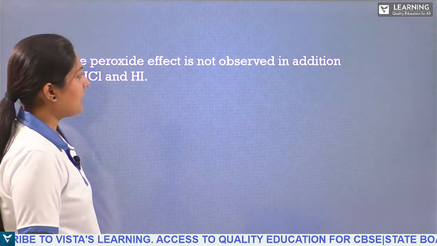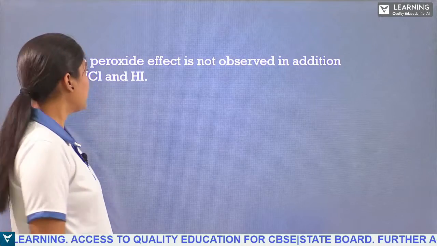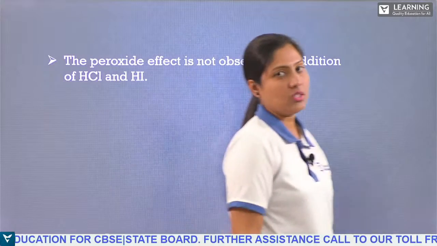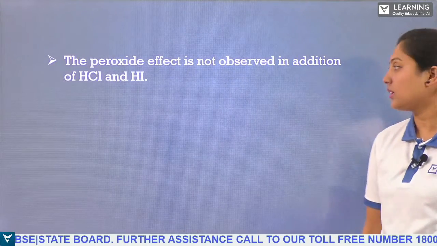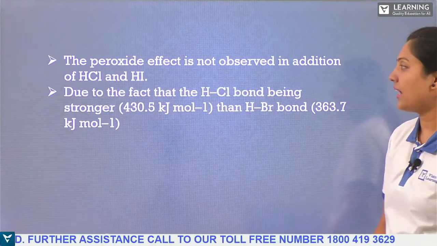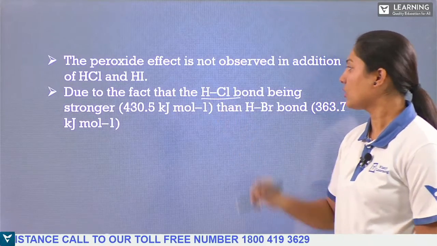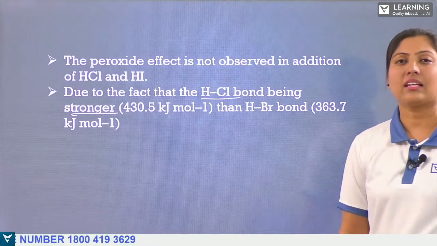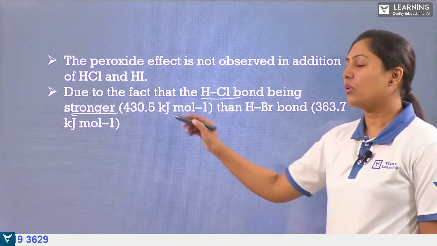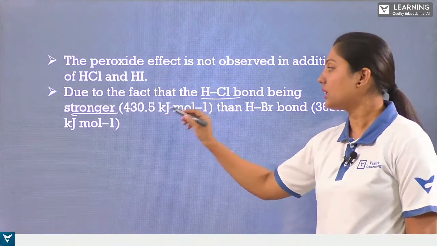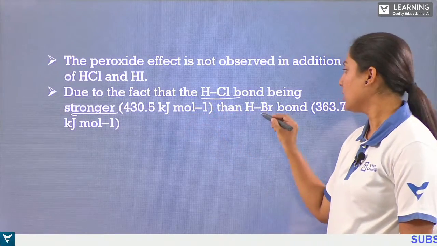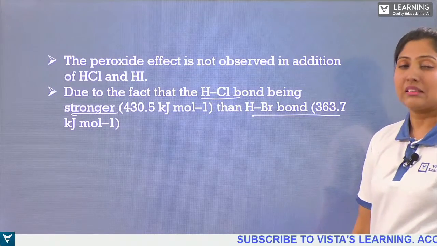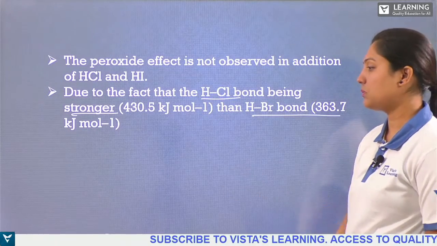Next, the peroxide effect is not observed in the addition of hydrochloric acid or hydrogen iodide, right? So what happens here? The hydrogen-chlorine bond is very strong, at 430.5 kilojoules per mole, compared to hydrogen bromide, which is 363.7 kilojoules per mole.